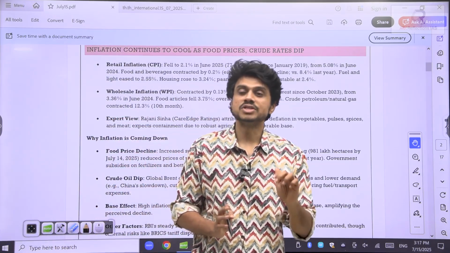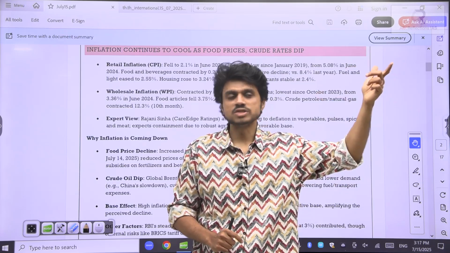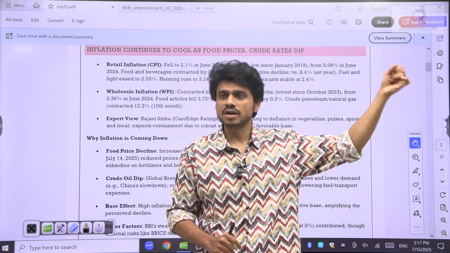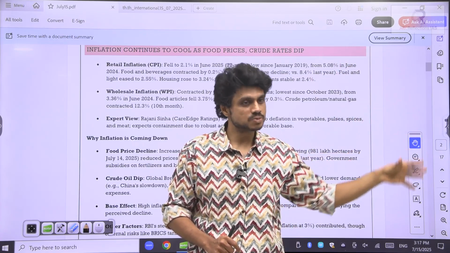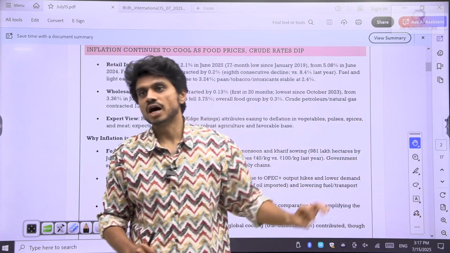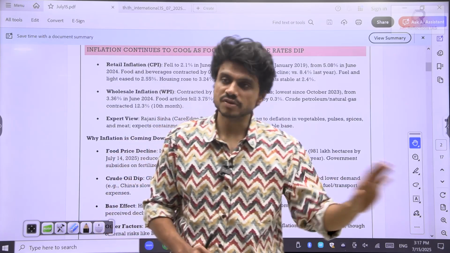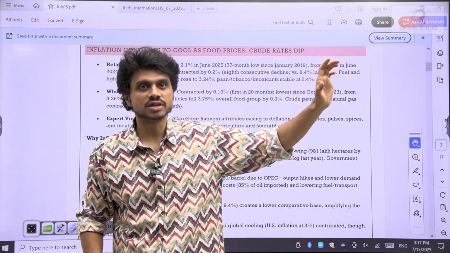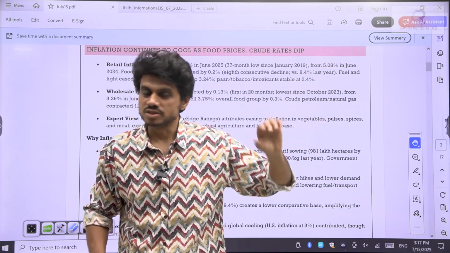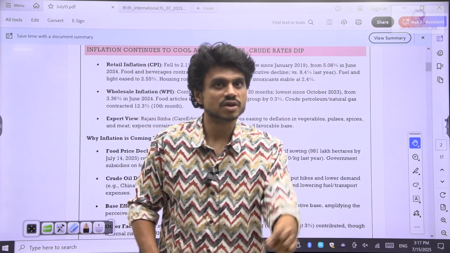For this, they will change the rates, the repo rates we have discussed. We have discussed CRR, SLR, marginal standing facility, various tools, the liquidity adjustment facility, that are there with the RBI. We have seen this, and some other day we will see it again, but you need to revise. The liquidity adjustment facility we have already discussed, and the same liquidity adjustment tools have to be revised by you.